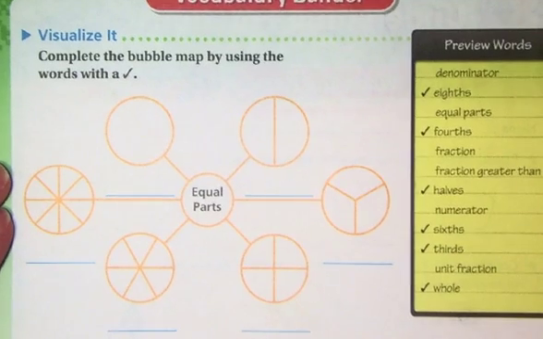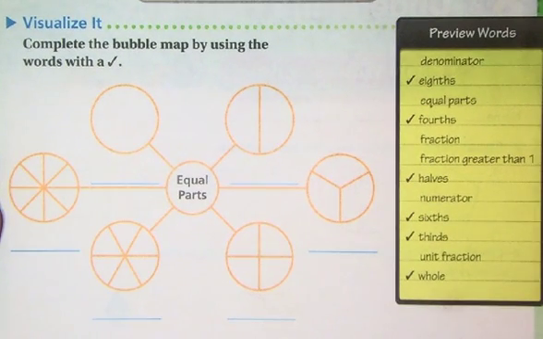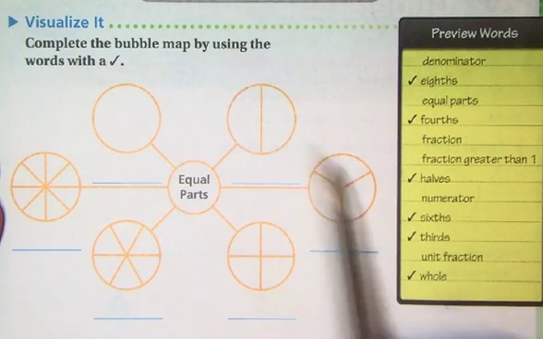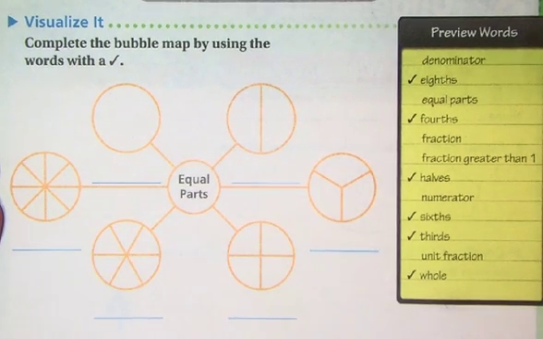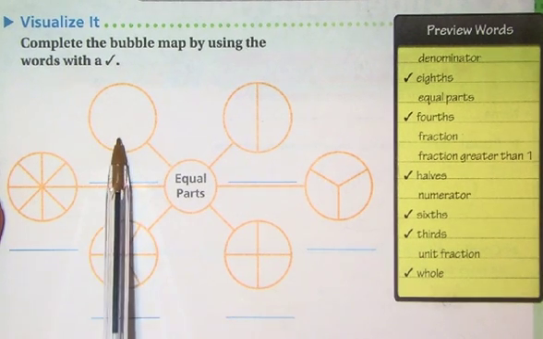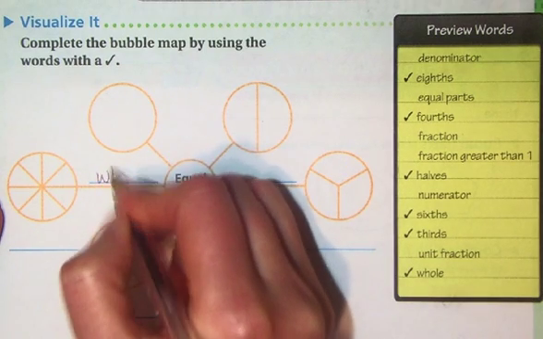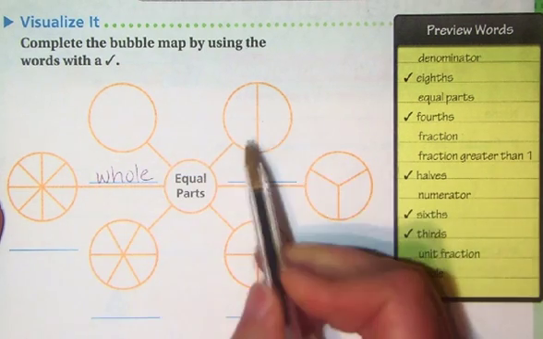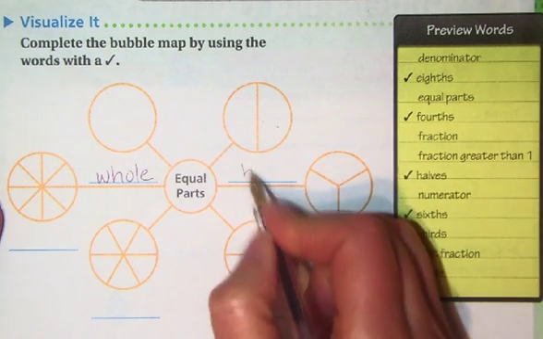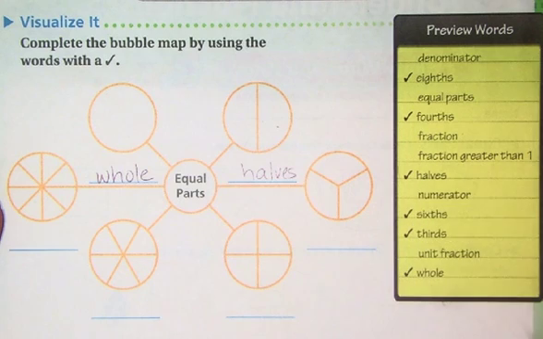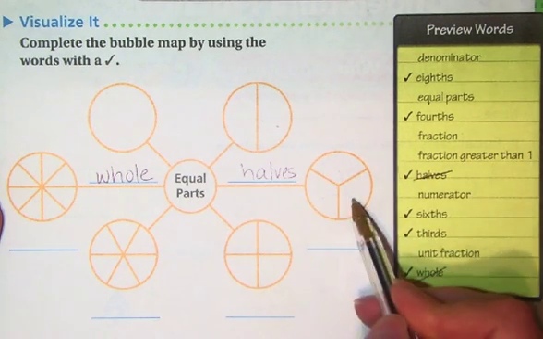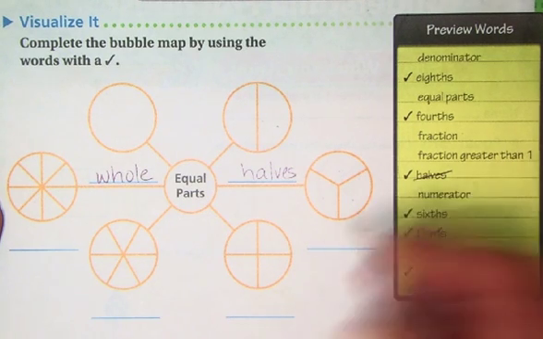And here is where you say, OMG, I have to use all of these words. But notice they're fraction pieces. And I need to know, what would I call them? If I have a piece that has nothing cut, we say that is a whole. If I have 2 parts, what do you call it? Halves. Okay, here's halves, here's whole. I have 1, 2, 3 pieces, so I'm going to call it thirds.